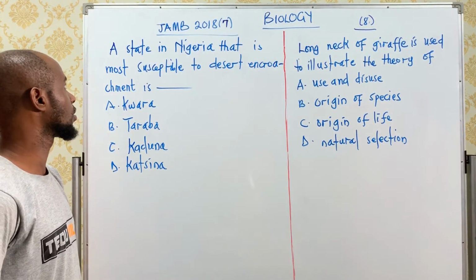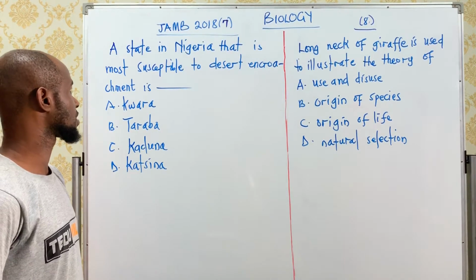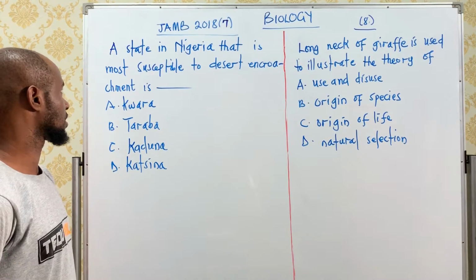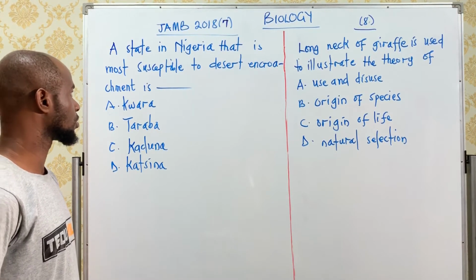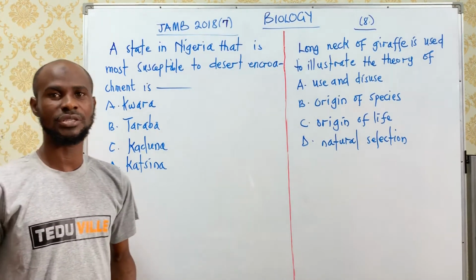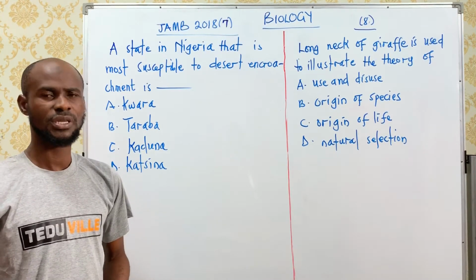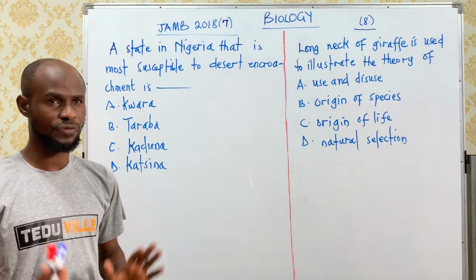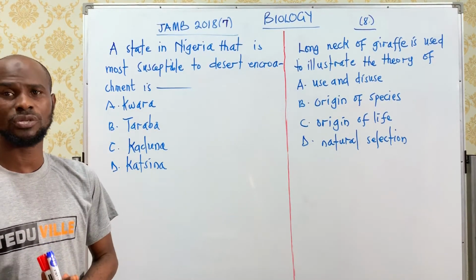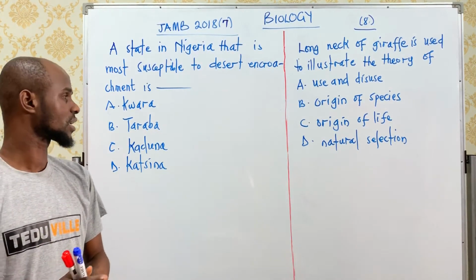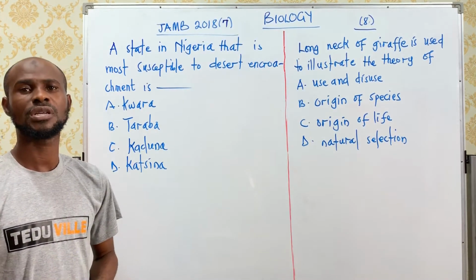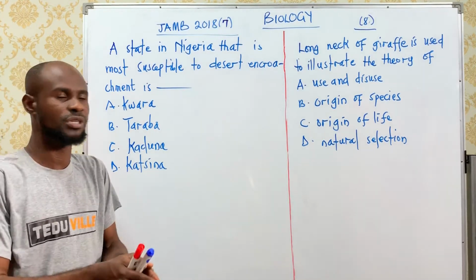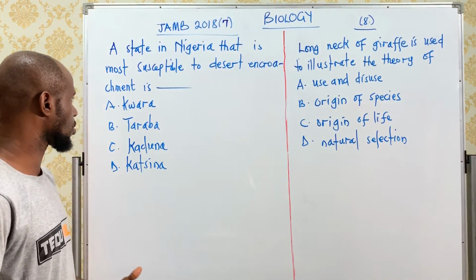And today we are going to look at number 7 of 2018 JAMB. A state in Nigeria that is most susceptible to desert encroachment is dash. So what is desert encroachment? Desert encroachment is the ruin and destruction of the habitat of the desert, and this is usually caused by human activities and by climatic factors. Human activities like bush burning and overgrazing can actually destroy that particular habitat that is called the desert.